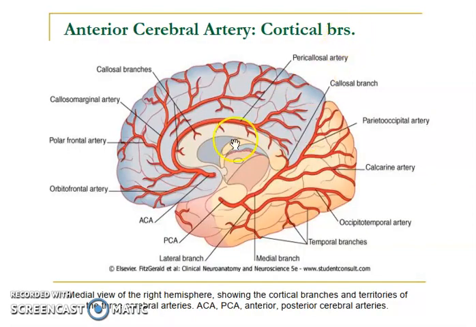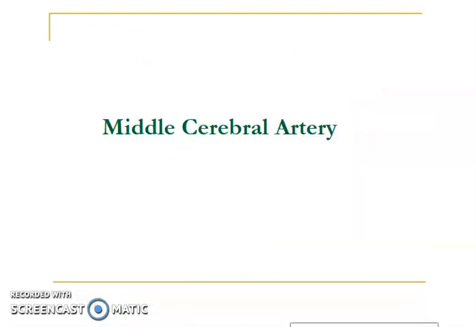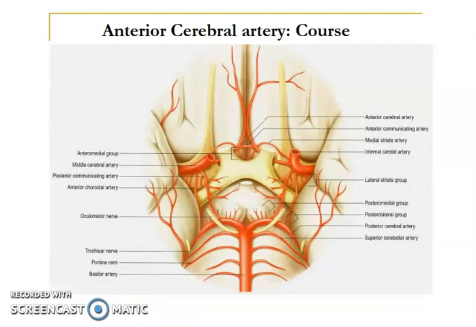So let's study the branches of the anterior cerebral artery. This was the anterior cerebral artery, and its branches are the orbitofrontal artery. So this is the orbitofrontal artery. Then this is called the polar frontal artery. This is the callosomarginal artery. Then this one is around the corpus callosum, so that's why it is called the pericallosal artery, which gives various branches to the corpus callosum, called the callosal branches. Now the next artery we are going to study is the middle cerebral artery.